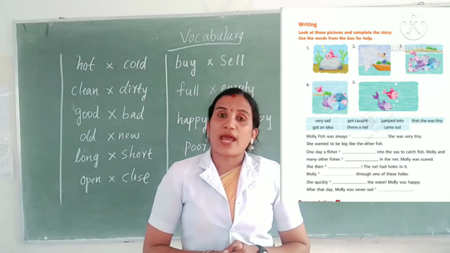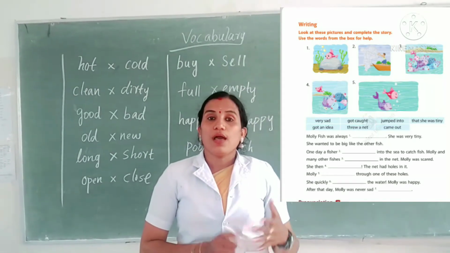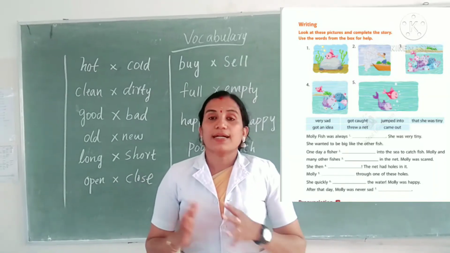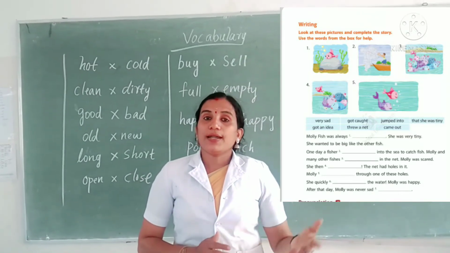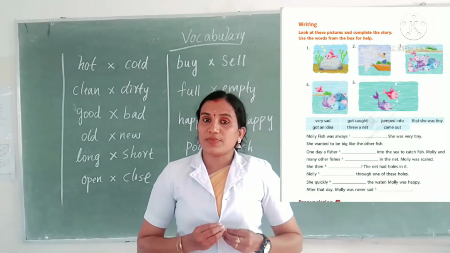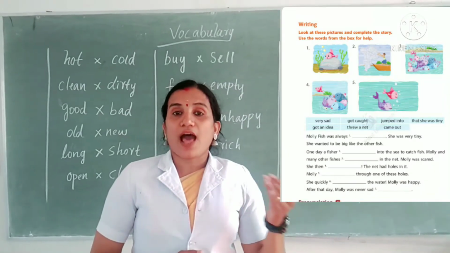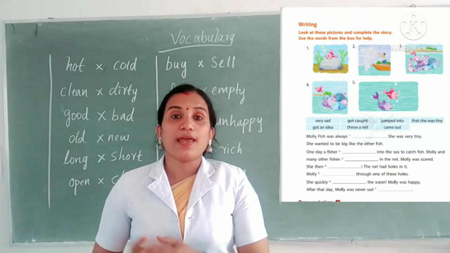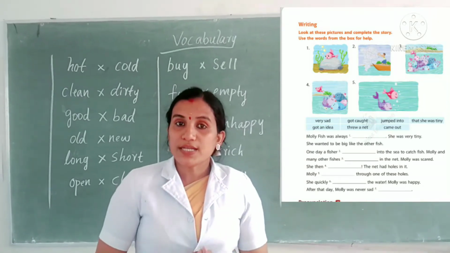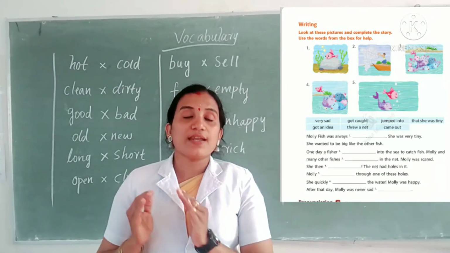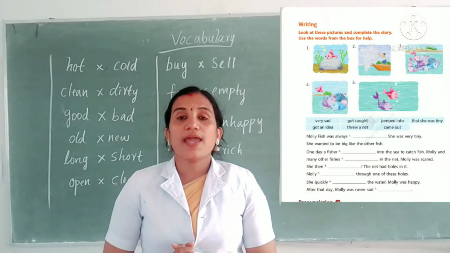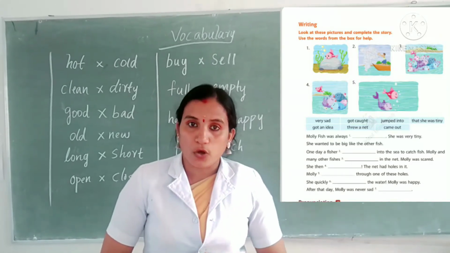Next we will discuss the writing section. It includes look at the pictures and complete the story. But I would like to share something about story writing. Story writing is an art which can be learned by practice. To write a story, you must have a clear idea about plot and arrange it in a proper order.